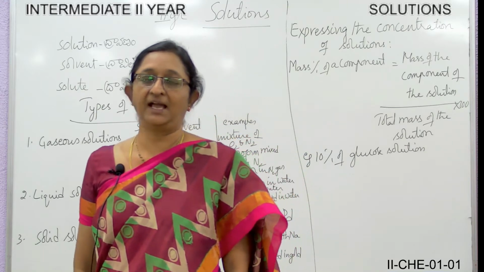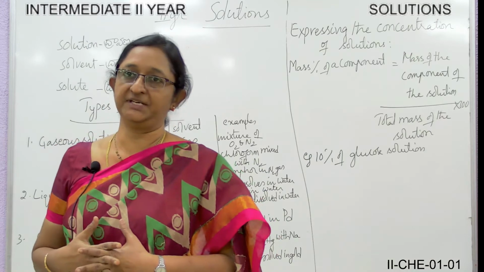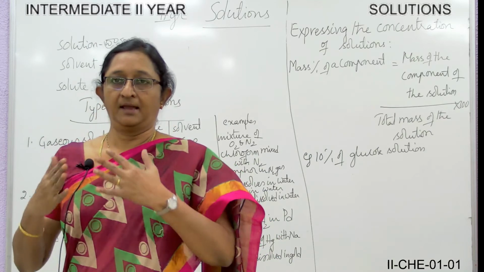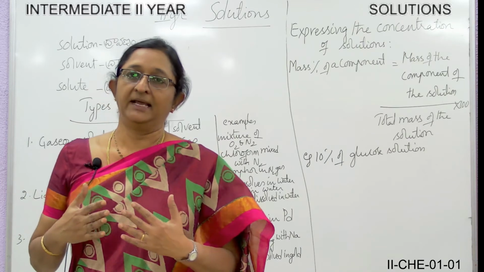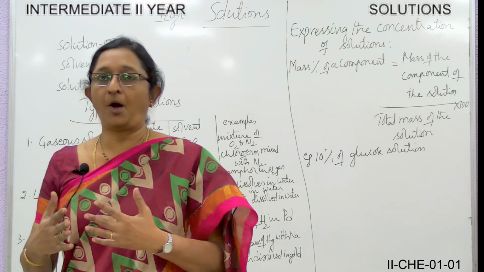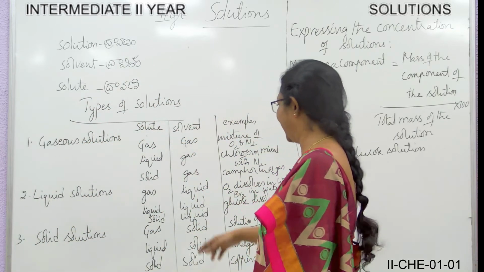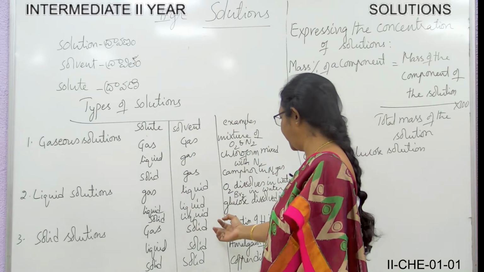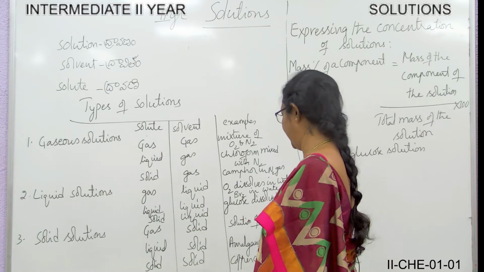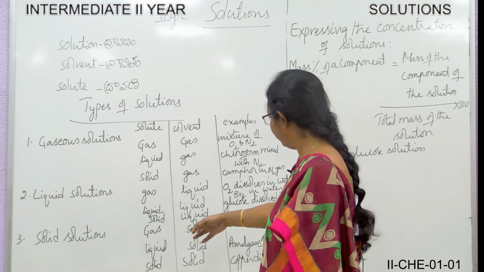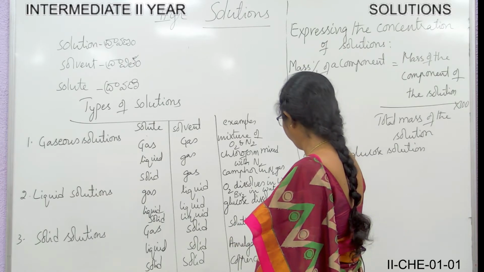Now let us see the solid when dissolved in the liquid solvent. You can take the example that I have taken, that is glucose dissolved in water, or salt dissolved in water. Just now we have seen. Then the other type is solid solution. In these solid solutions, the solvent is solid. So gas can be dissolved in solid, or liquid can be dissolved in solid, or solid in solid. Now let us see the examples.